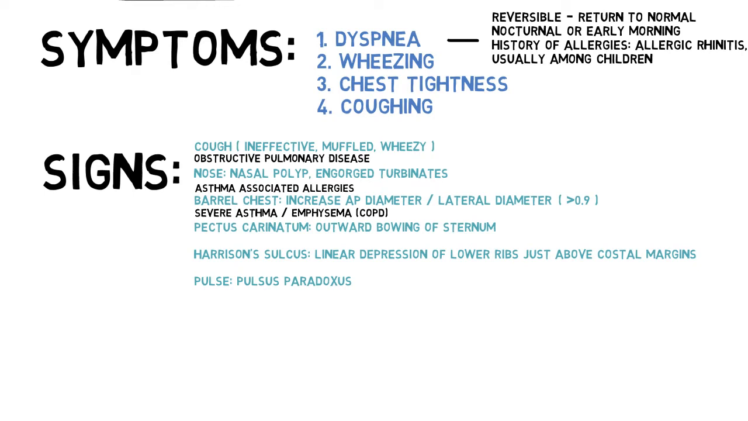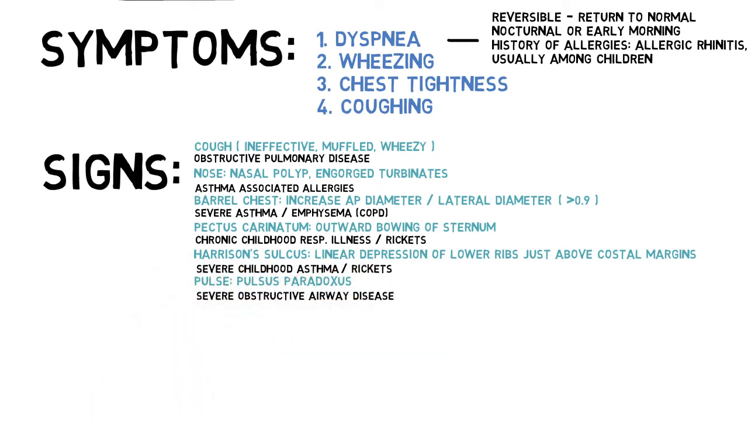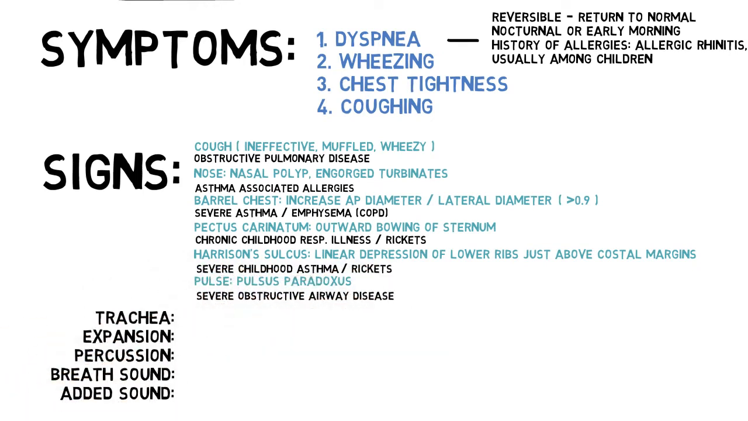Pectus carinatum is the outbowing of sternum. This suggests chronic childhood asthma because the bone is softer at this age due to delayed ossification. This is also seen in rickets. Other similar signs are Harrison sulcus, which are linear depression of the lower ribs due to similar reason.